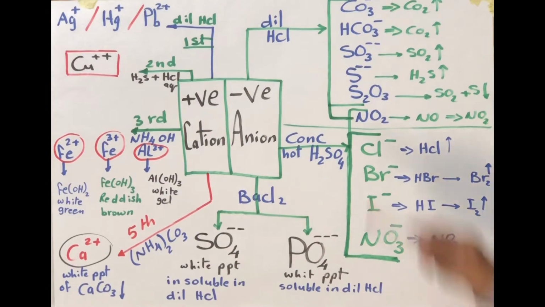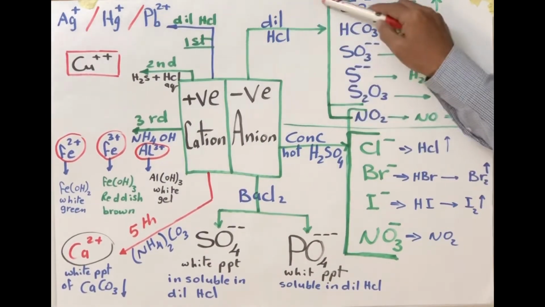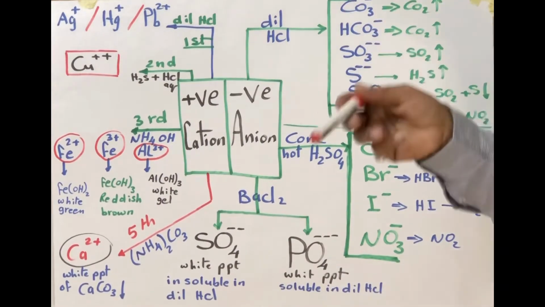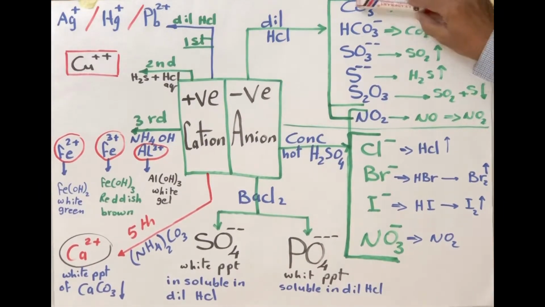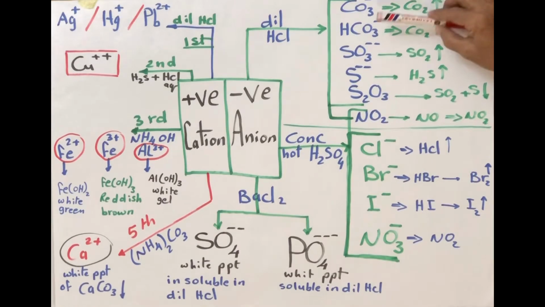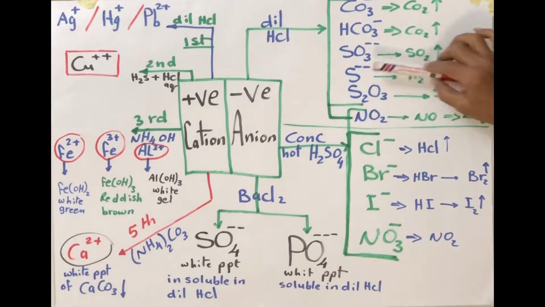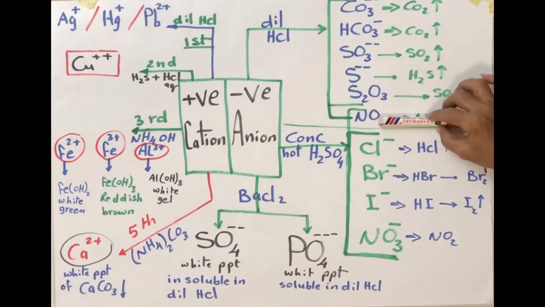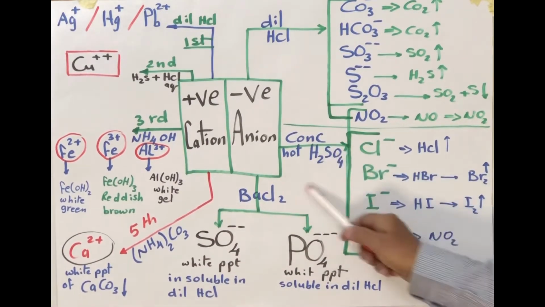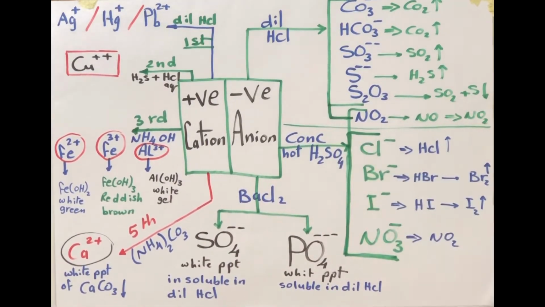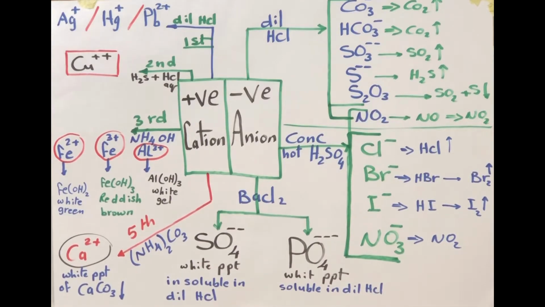This is the first group, dilute HCl, and we will later explain again how we can differentiate between the different groups: carbonate, bicarbonate, sulfide, thiosulfate, and nitrite. The second group, the main agent is hot and cold H2SO4, sulfuric acid.